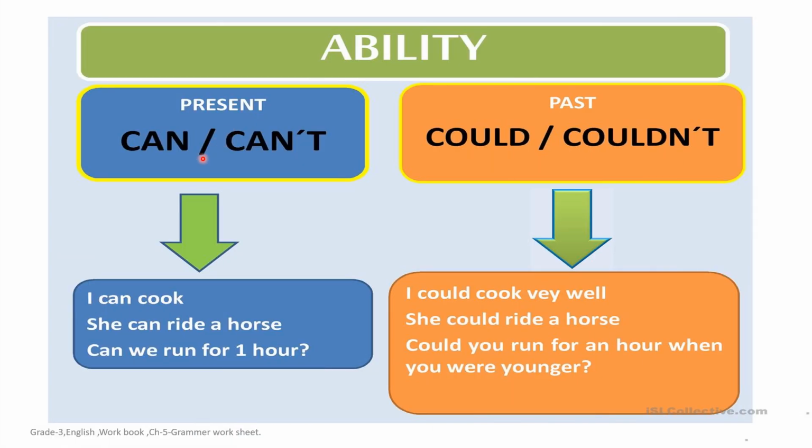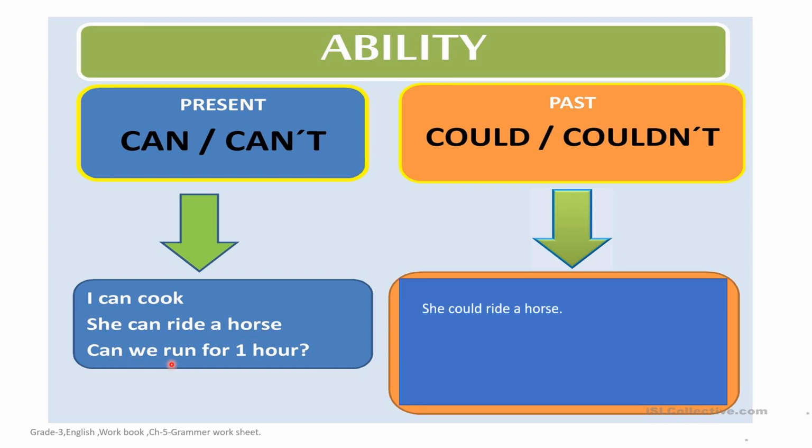So children, can or can't. Where do we use can or can't? When we have some ability to perform some task. For example, when we can do something, that time we make use of can. For example, I can cook. She can ride a horse. Can we run for 1 hour? So children, that time we make use of can.